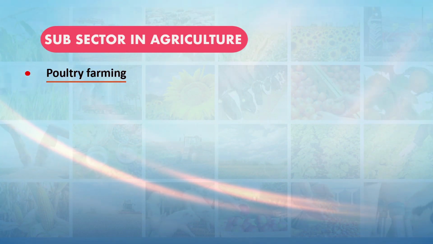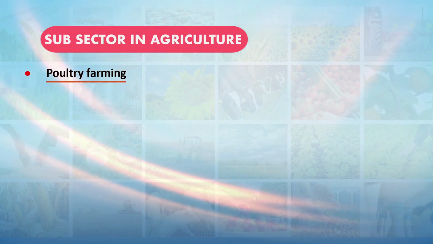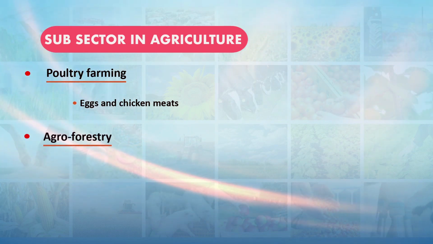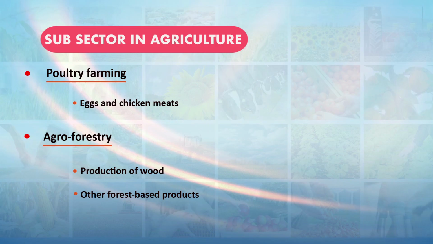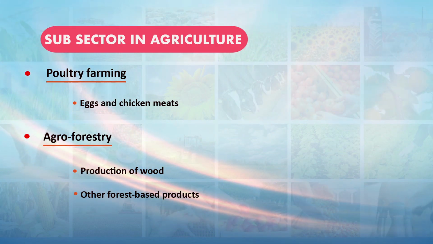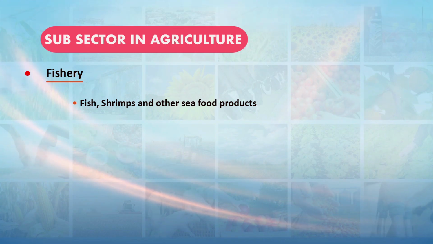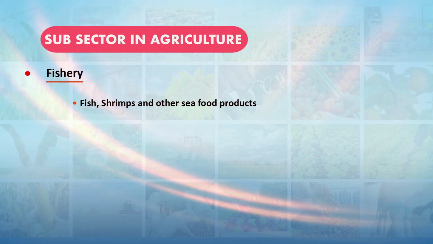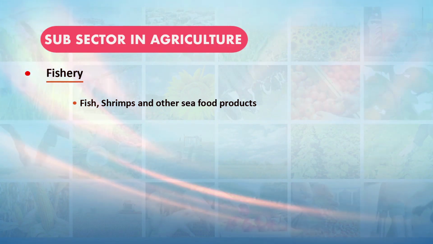Then poultry farming is one of the very good enterprises, from which we get eggs and chicken meat. From agroforestry we get wood and other forest-based products, minor forest products. Then in fisheries, we have fish, shrimps and other seafood products, which are of great importance for export earning and income generation in the agriculture sector of the country.